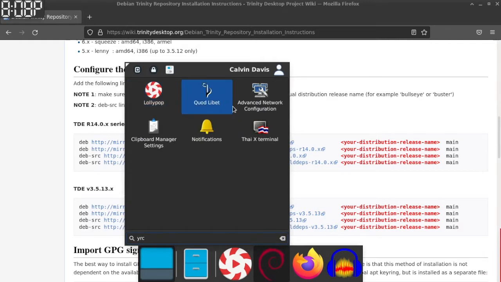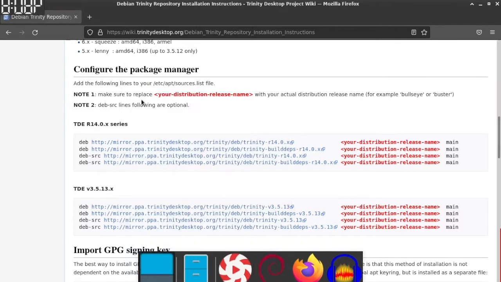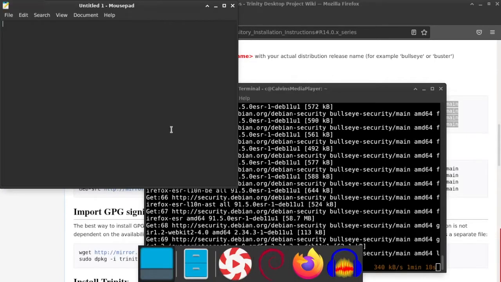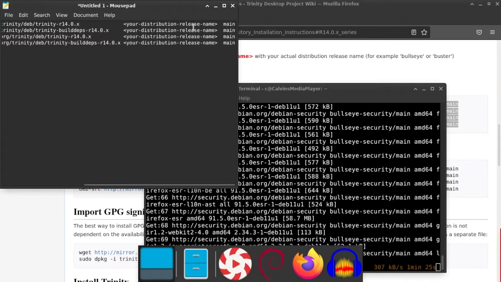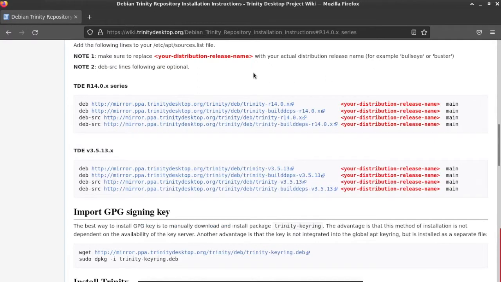And what I just decided to do was, while my device was still upgrading, I'm going to copy those extra sources onto Mousepad. And then whenever this is finished upgrading and updating, I would then open up with root privileges my sources list. And so you'll see how that went.